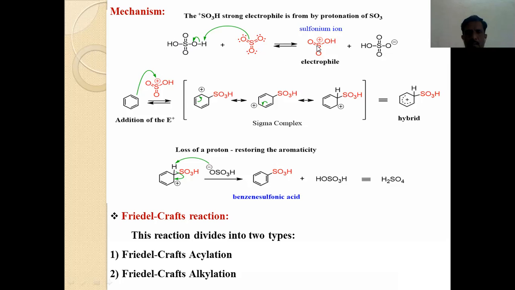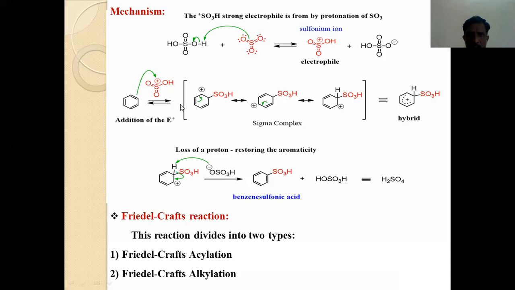This generated electrophile will attack or react with the benzene molecule, and this is called the addition of the electrophile over the benzene molecule. So the benzene molecule will attack this positively charged electrophile, the sulfonium ion. Again, there is a formation of a sigma complex. In the previous lecture I told you how the arenium ion, or Wheland complex, or you can call it sigma complex, is formed when the electrophile is attached to the benzene molecule. So initially the benzene molecule creates a positive charge.